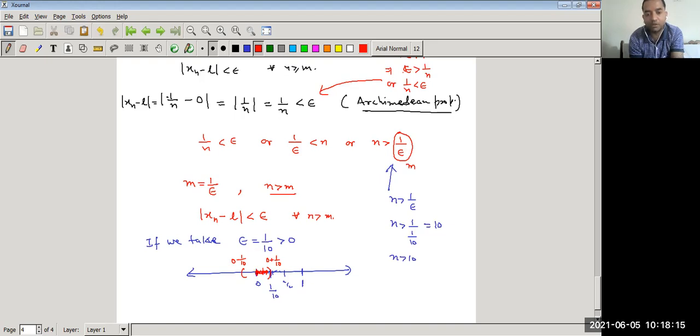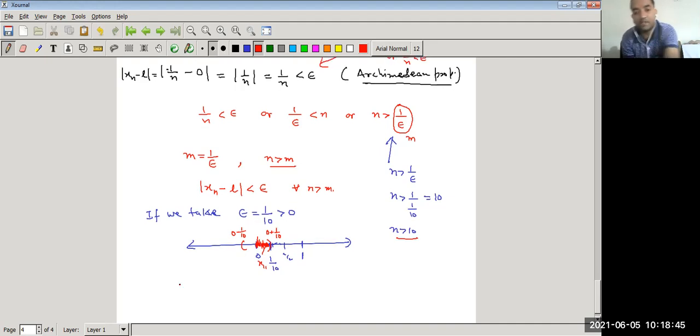So all the values lie between 0 and 1 by 10. We can say the tail of the sequence lies in this interval. Then the sequence is said to be convergent to the point. So if we take epsilon equal to 1 by 10, then m is equal to 10. That means after the 11th term, our x11 has come here, x12 has come here, x13 and so on, all the terms lie here.